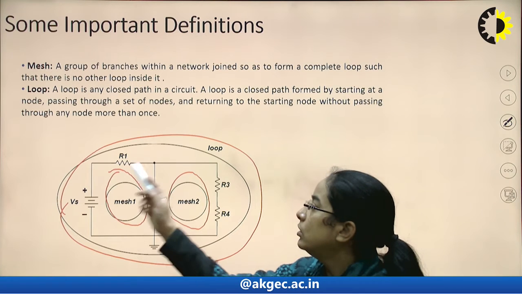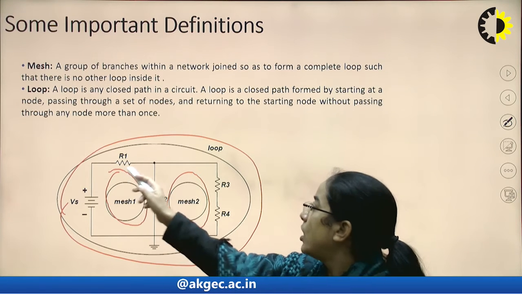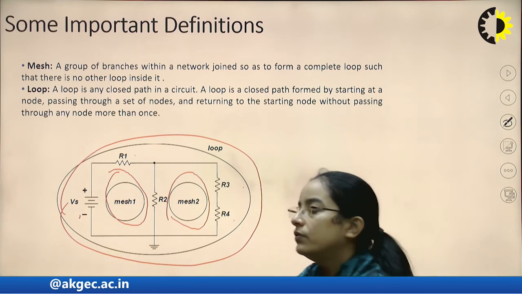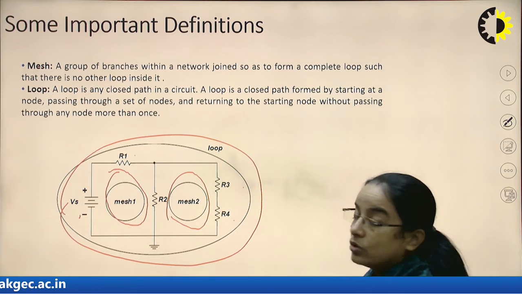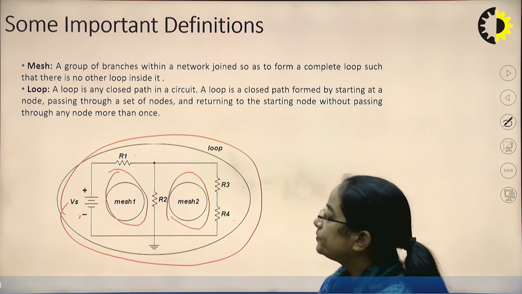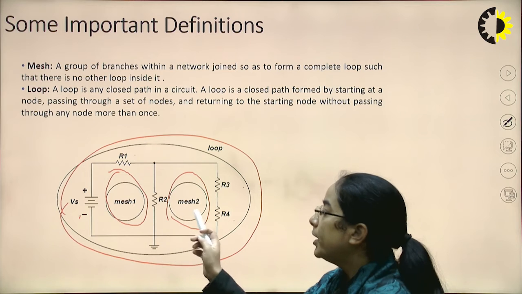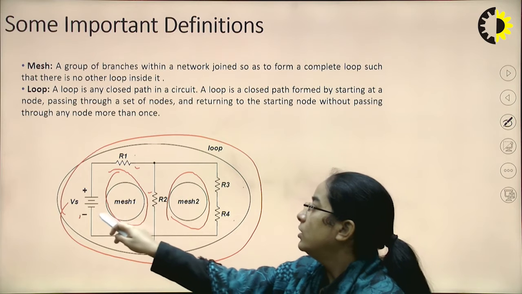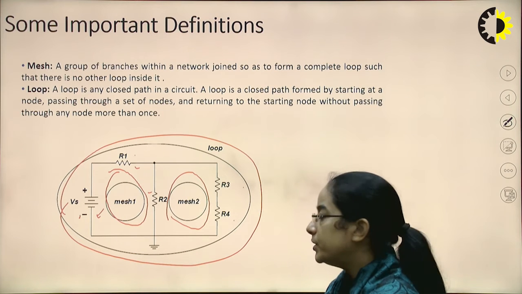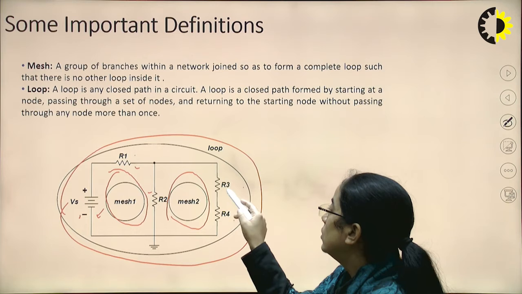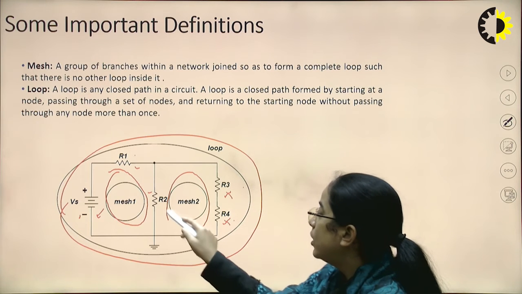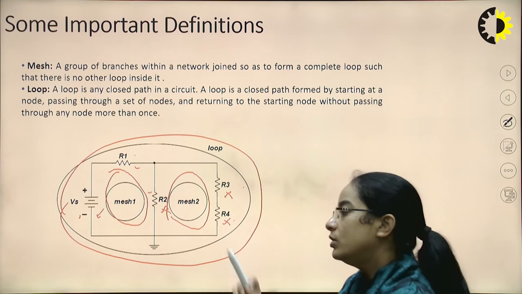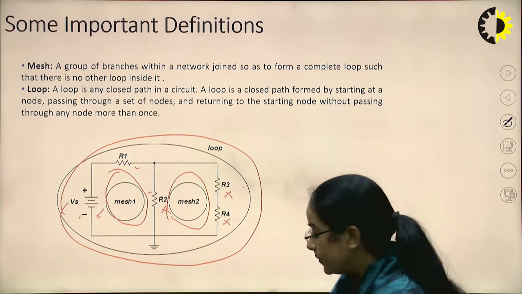So this outer path, if you start from R1, R3, R4, and then come to Vs, this is a loop, not a mesh. But mesh 1 and mesh 2, that is, if you start from R1, R2 and Vs, this is a mesh and it is a loop also. Like R3, R4 and R2, this is a mesh and a loop also. But this outer loop is a loop only, not a mesh.